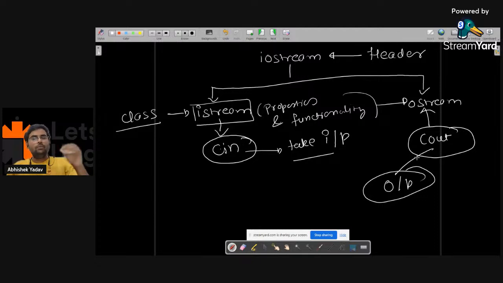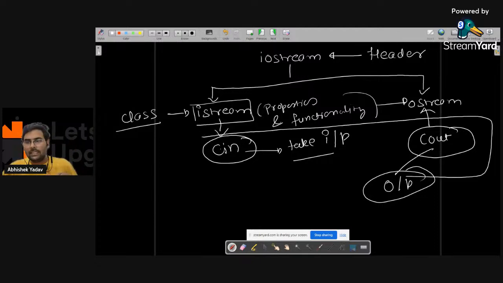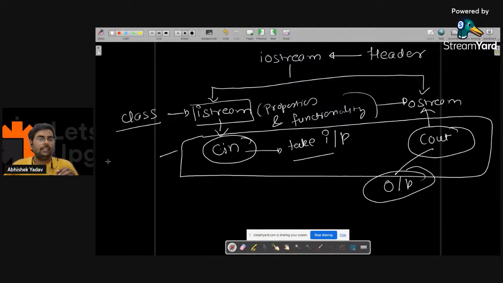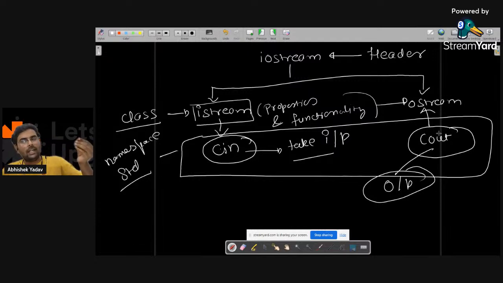Till this point everyone is clear, and these cin and cout are declared where? Inside the namespace std. Everyone is clear till this point? cin is used to take input from the user. cout is used to print output on the output screen, and these are all objects. cin is the object of the istream class. cout is the object of the ostream class. Everyone is clear? Yes or no?